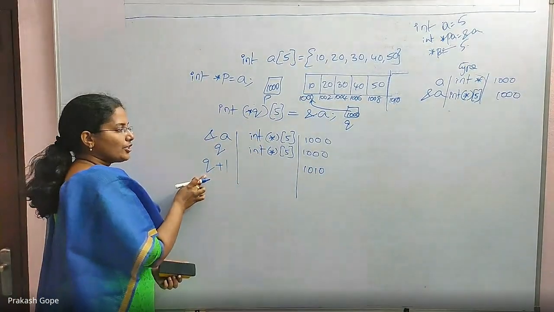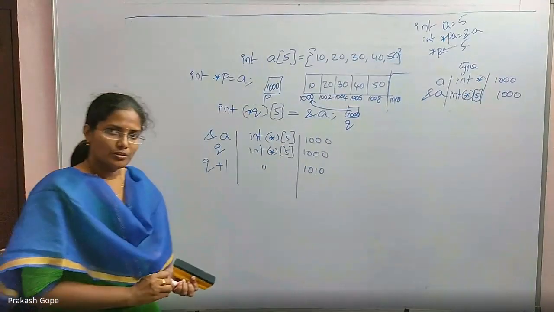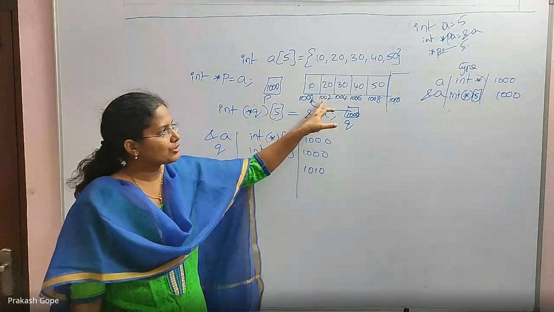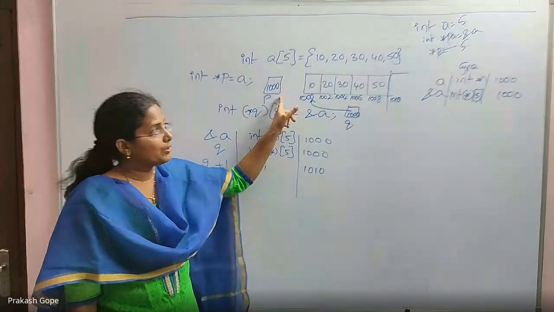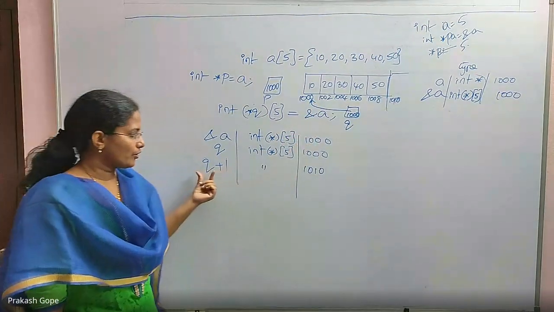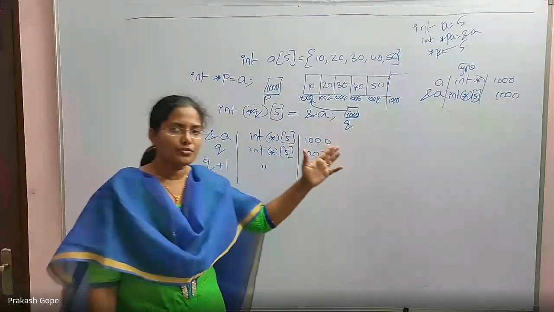By adding an integer to a pointer, the type of the pointer does not change. Do you understand the difference? When I said P plus 1, P is an integer pointer, the value was 1002, because P was pointing to the first element. But Q is not int star. It is a pointer to an integer array of size 5.